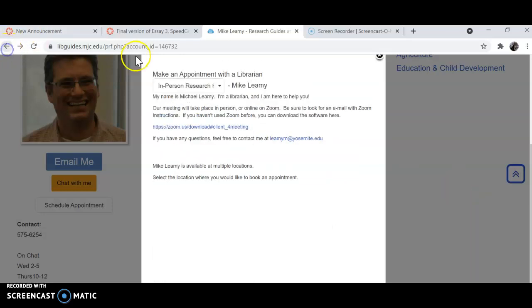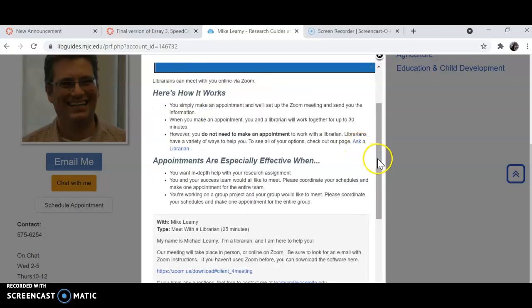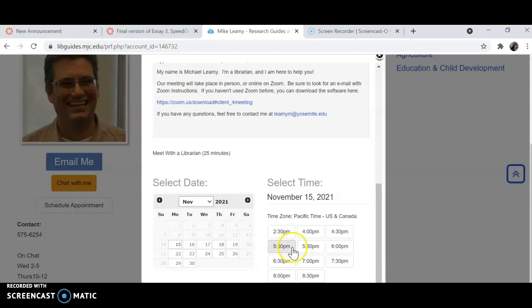But if you click on online research help, you'll see evening times every single day. And it'll save you time and could prevent frustration too.